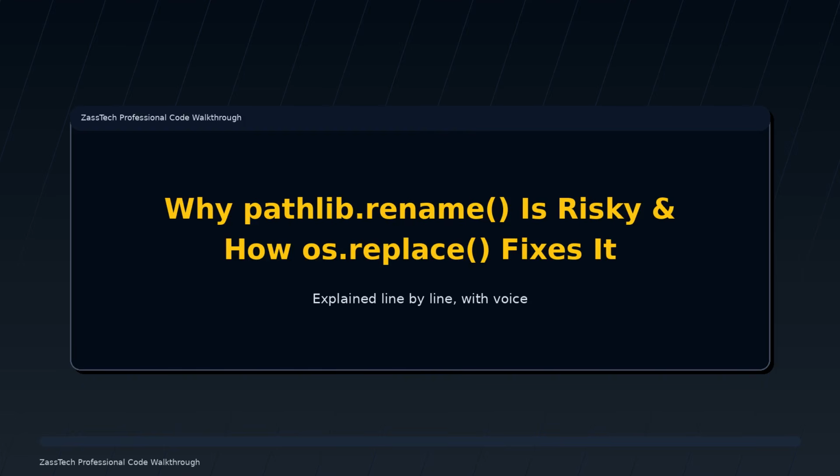pathlib.Path.rename silently overwrites existing files. No warning, no confirmation. One line can erase your data forever. Here's how to avoid that trap.